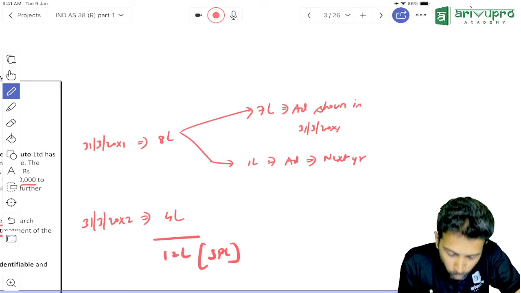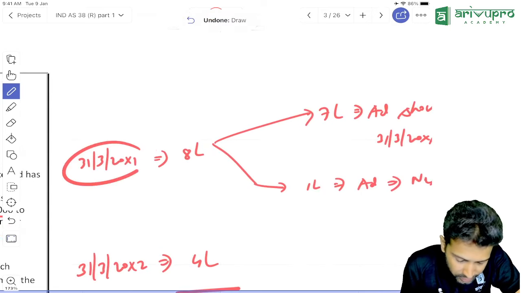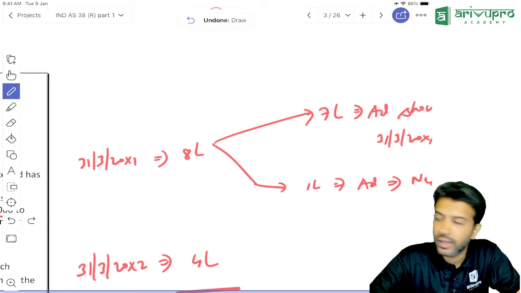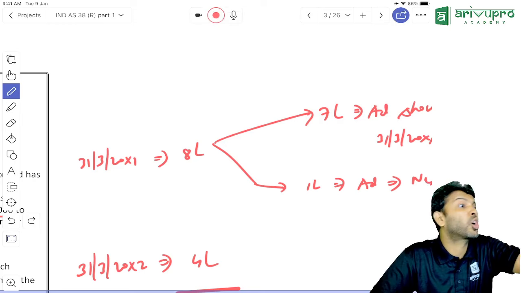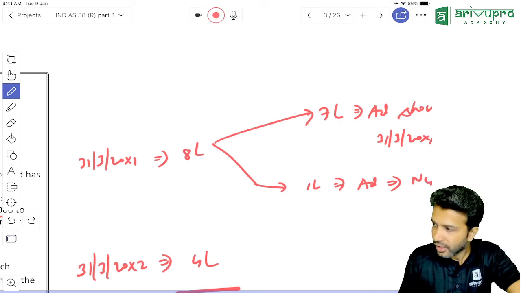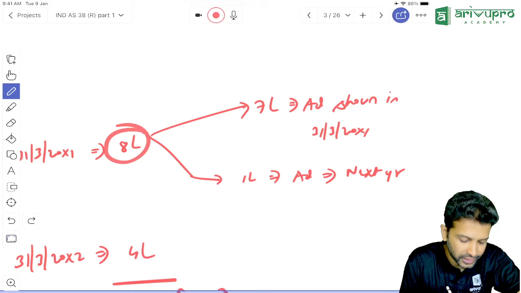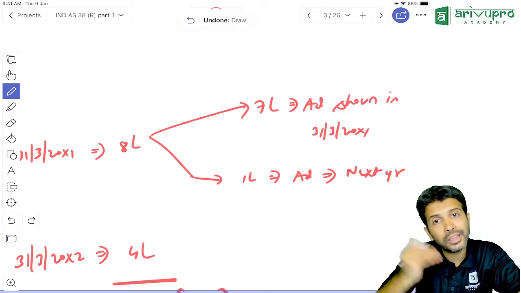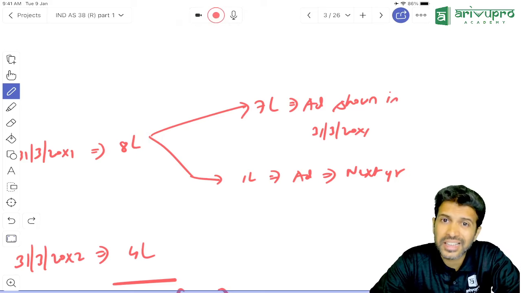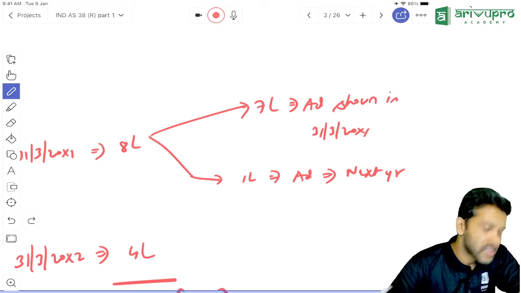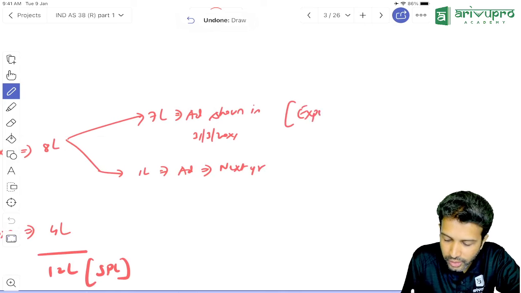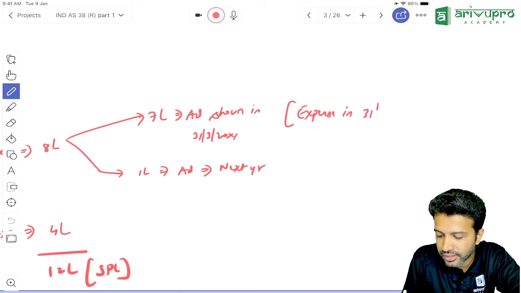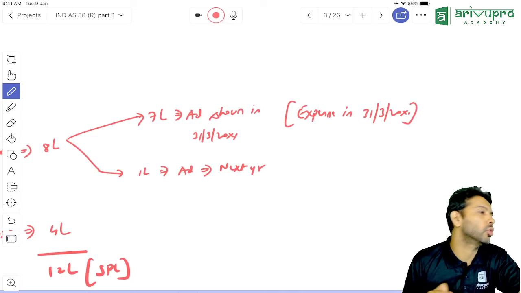You tell me. 8 lakh rupees, when did I spend? 31st March 20X1. Sir, do I book the expense in my P&L on a cash basis or accrual basis? Accrual basis. Now here, look at it. Though I spent 8 lakh for advertisement, did all the 8 lakh advertisement get broadcasted in that year or only 7 lakh? 7 lakh. That means out of this 8 lakh, I will only recognize 7 lakh as an expense in 31st March 20X1.